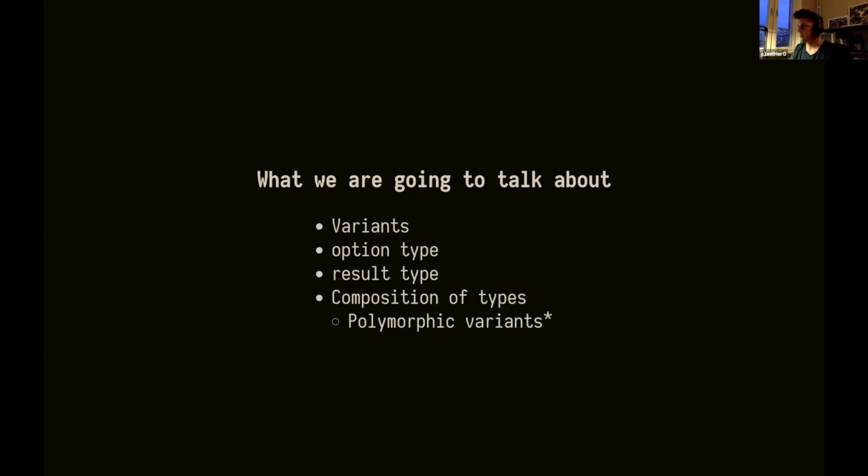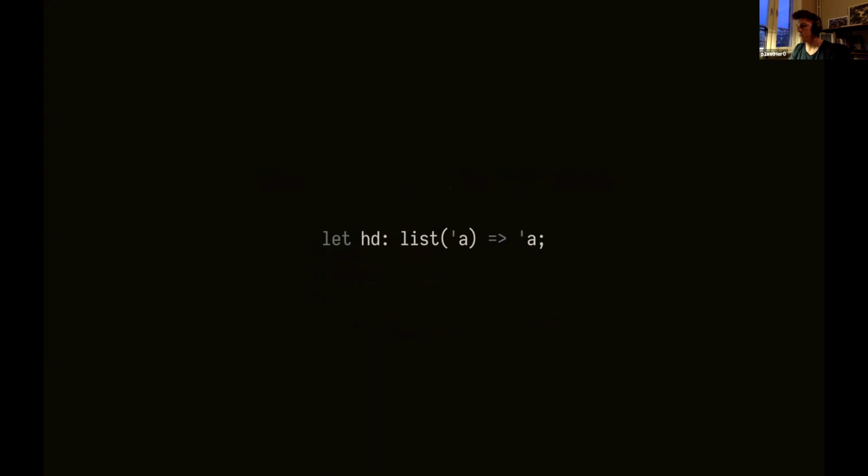Okay, so we're going to start off with this thing. This is a type signature for a function defined in the list module. You can define these type signatures in the REI files, the Reason interface files, and then basically set the types for your functions. So this is the head function. What the head function basically does is take the first element of a list. But the type signature doesn't really convey that. The thing with this function is that it can also raise an exception, and that is if the list is empty. But the type signature doesn't convey that information. The user can't really see that the function might raise an exception.